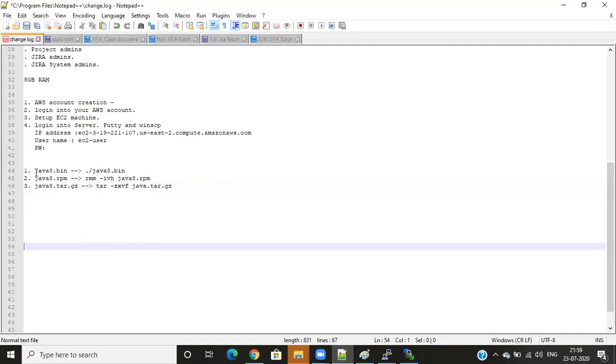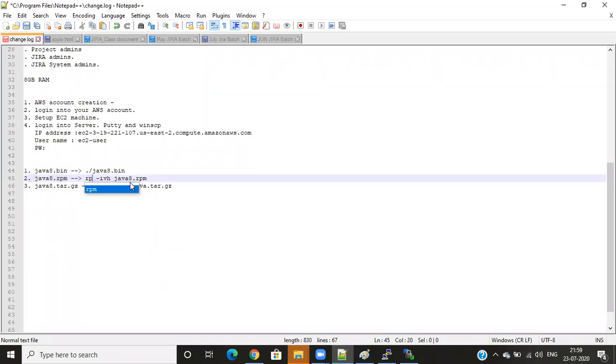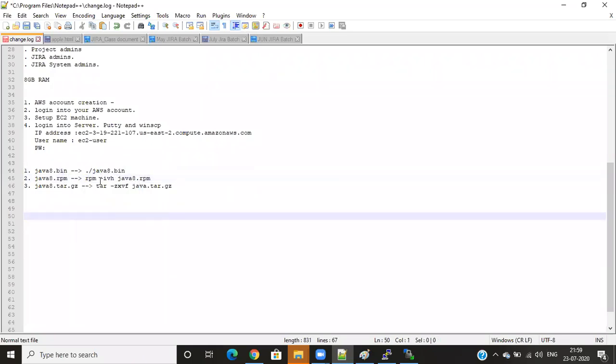So here, Java 8 dot bin: if you downloaded this format, you need to install it with this command. Suppose it is downloaded as RPM, you need to enter rpm space hyphen ivh and that file. Again, tar.gz will be with this command. We need to download it.